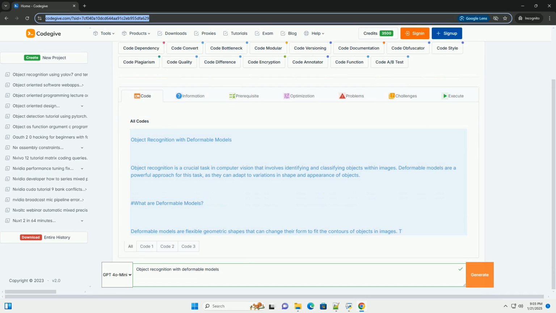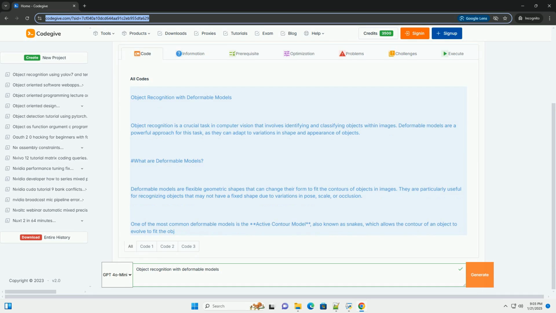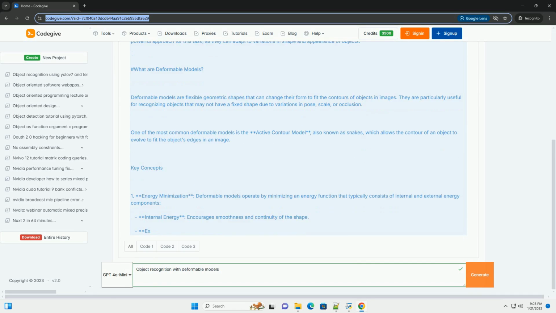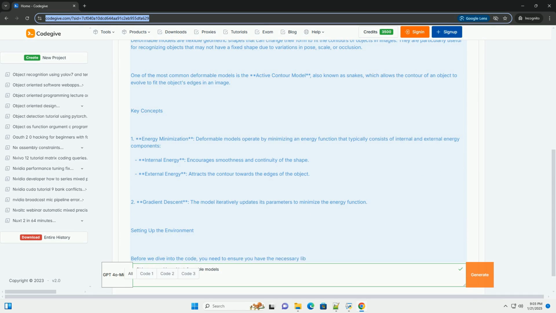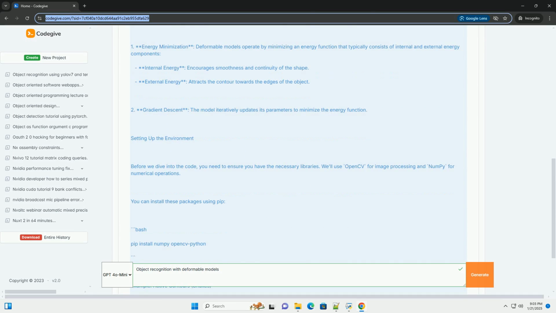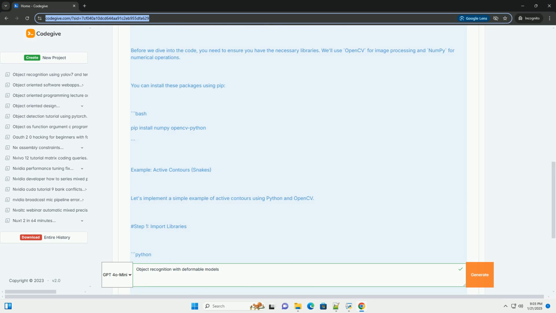Object recognition with deformable models. Object recognition is a crucial task in computer vision that involves identifying and classifying objects within images. Deformable models are a powerful approach for this task, as they can adapt to variations in shape and appearance of objects. What are deformable models?